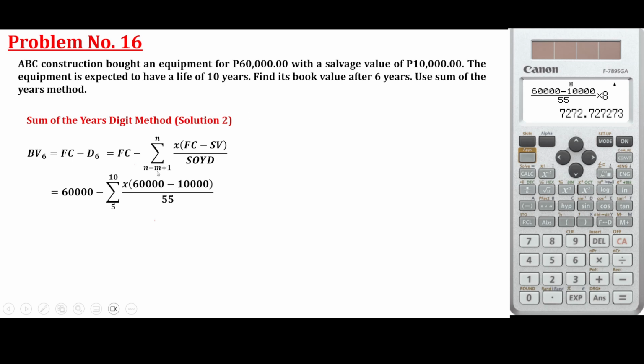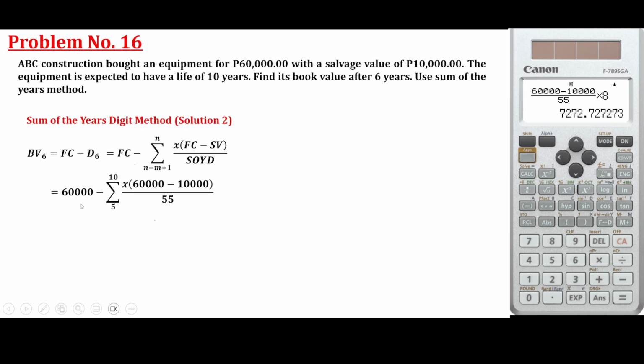If you want to get the 6th year, this is 6. 10 minus 6 plus 1, kaya 5. 10 minus 6 plus 1. So, from 5 to 10, you get the summation. So, meaning you substitute here from 5 to 10, and then you subtract that